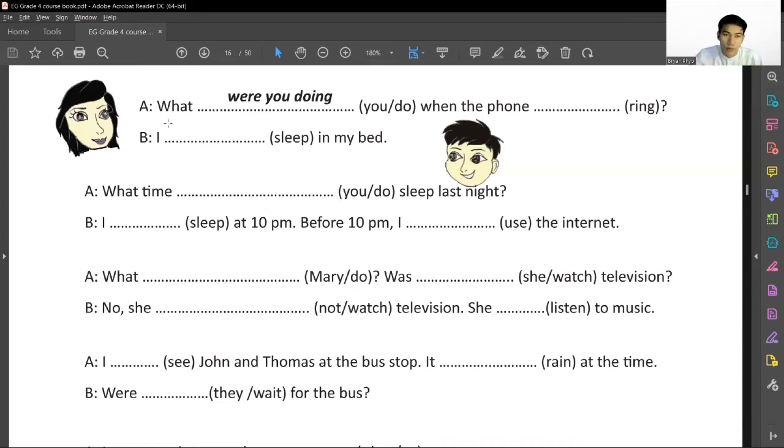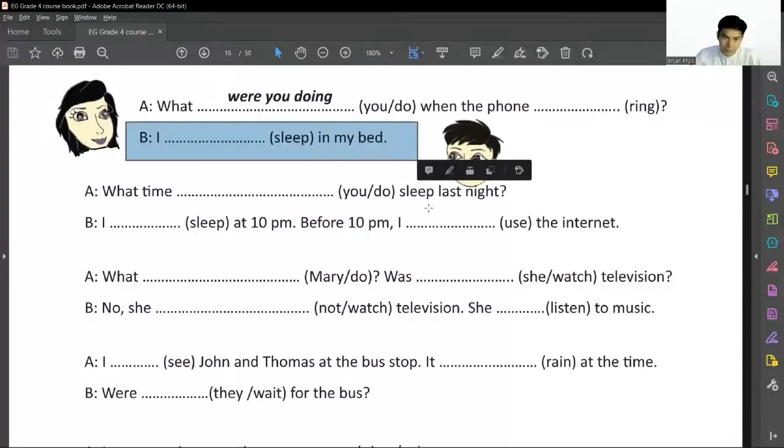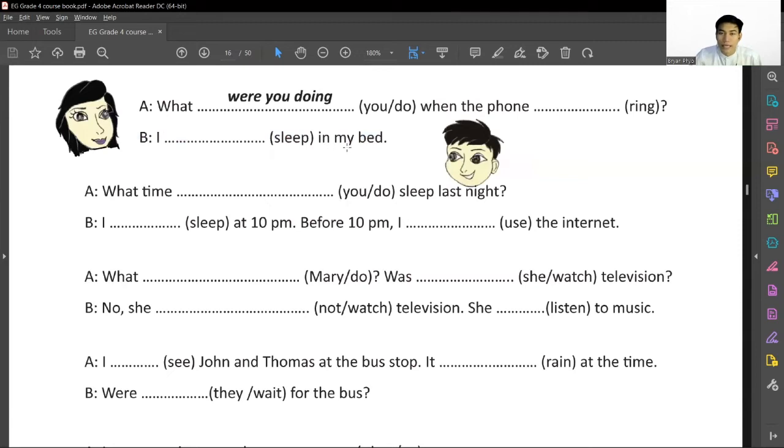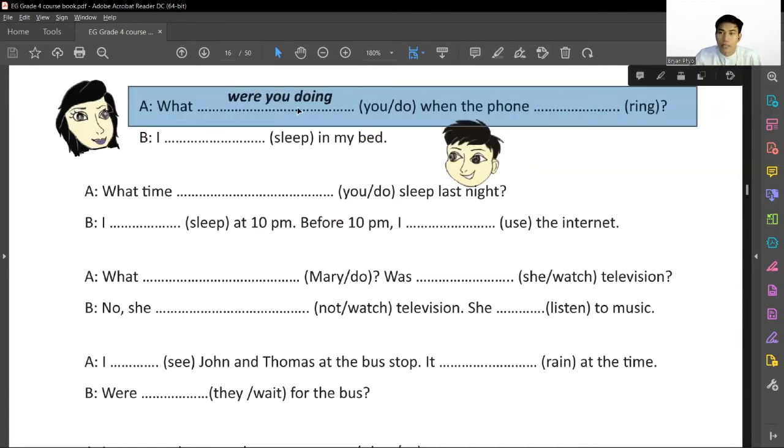We will start from B, this sentence. I was sleeping in my bed. This relates to the question above: what were you doing? Because it is asked in past continuous, we answer in past continuous. I was sleeping in my bed.